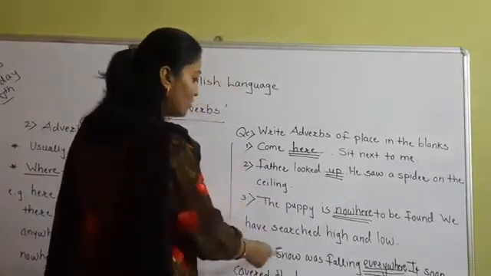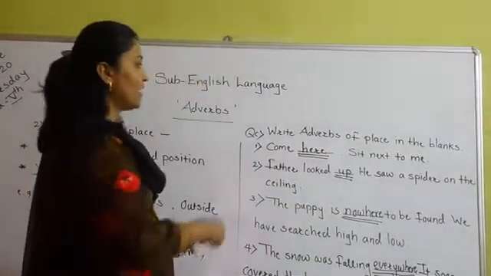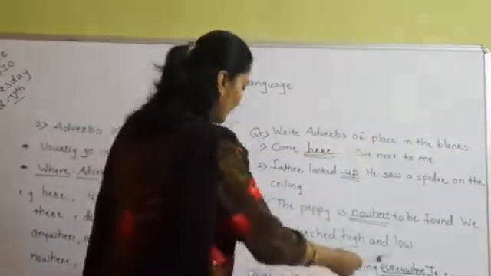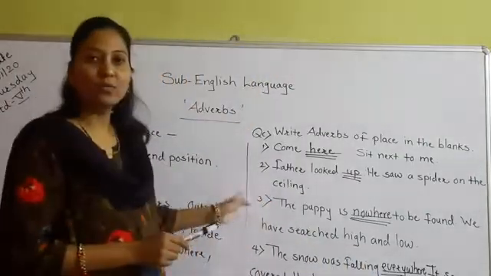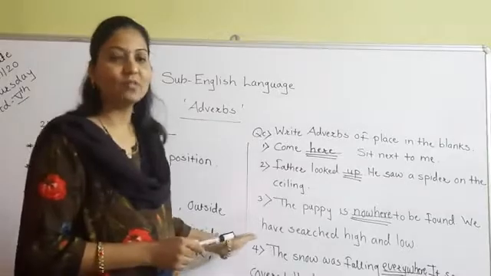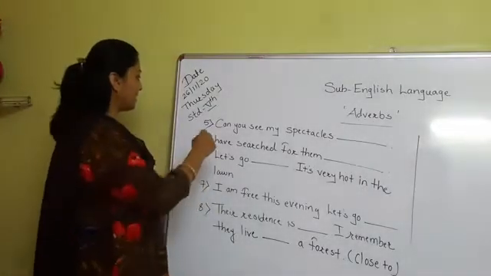Okay. The snow was falling everywhere. So everywhere is the word that shows the adverbs of place. And it soon covered the lawn, the trees and the roads. So I hope that up to now you have understood. Now students, see the next example.